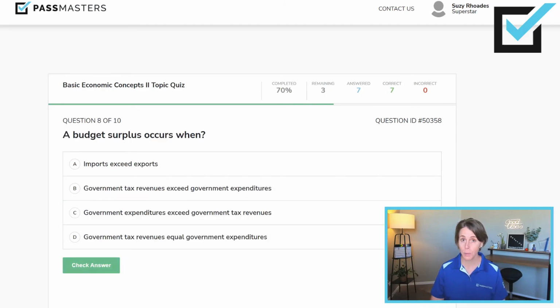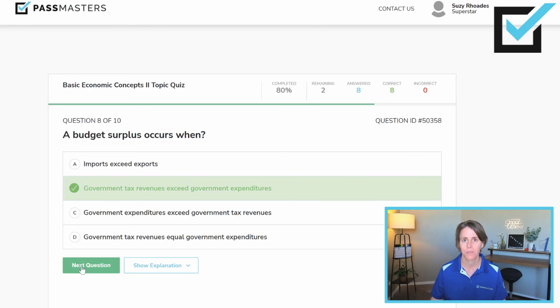A budget surplus occurs when? I always want a surplus. So imports exceeds exports? No. Government tax revenues exceed government expenditures. So surplus, yes, it's when tax revenues exceed how much the government spends. So balanced budget, they'd be equal. In a deficit, they would be spending more than they're creating in tax revenue.